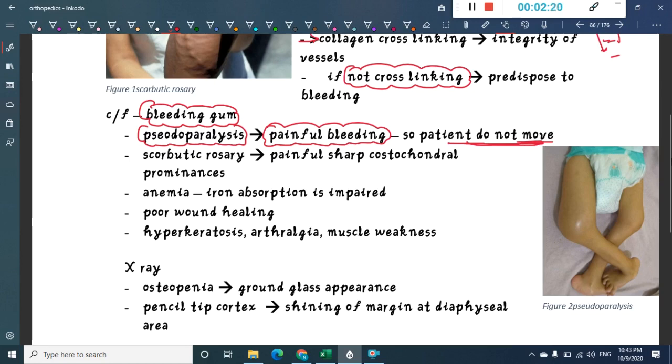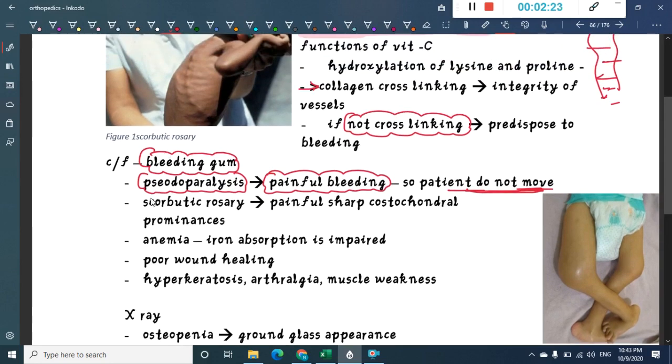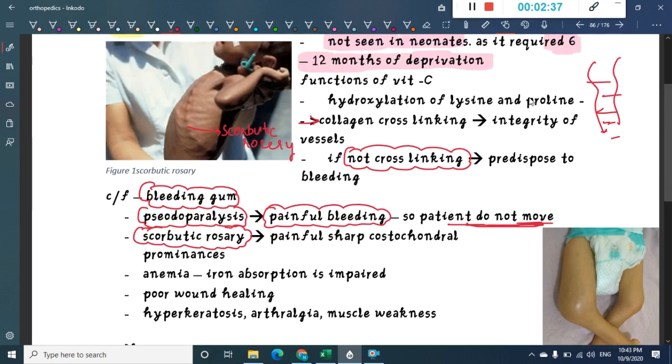Then the second thing we have here is called scorbutic rosary. What is this scorbutic rosary? If you see, these are also costochondral prominences.